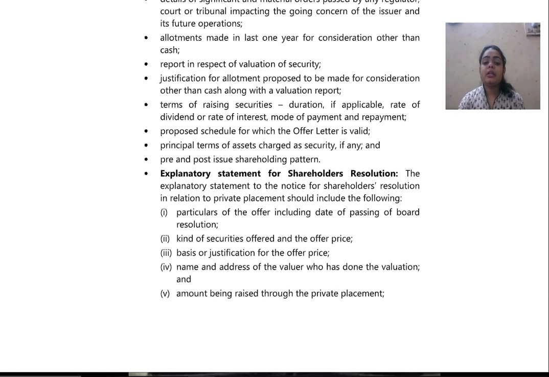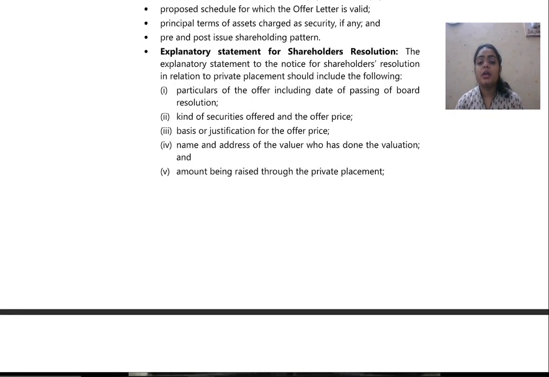Then explanatory statement for shareholders resolution. The explanatory statement to the notice of shareholders resolution in relation to private placement should include the following particulars of the offer, including date of passing of board resolution, kind of securities offered, and the offer price, basis of justification for the offer price, name and address of the valuer who has done the valuation, and amount being raised through the private placement. So these are all the statements which are required from the shareholders for passing a resolution.